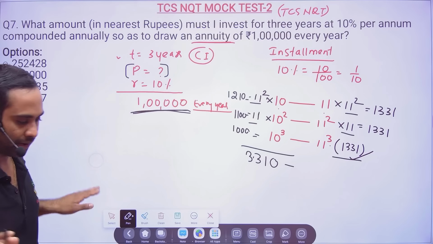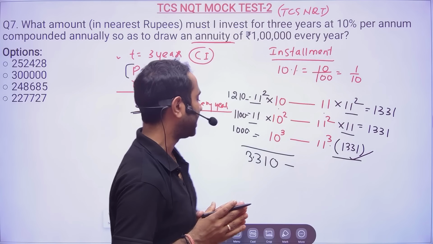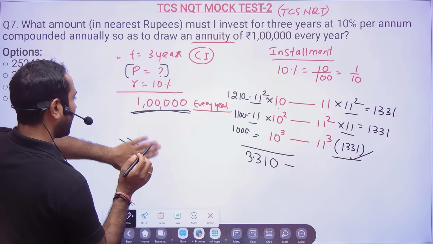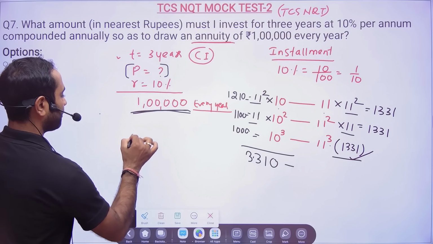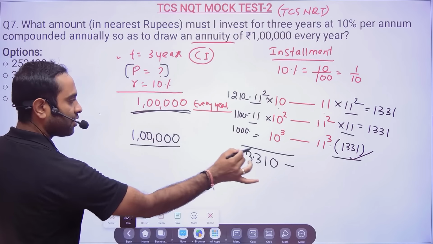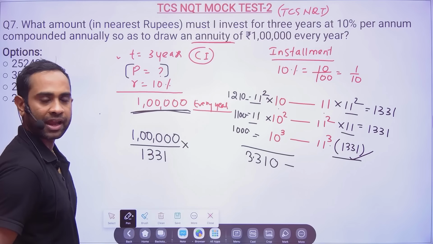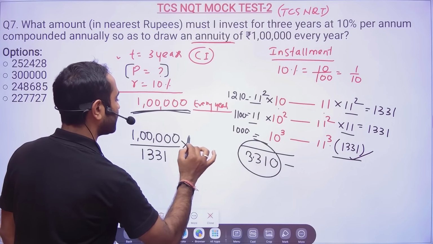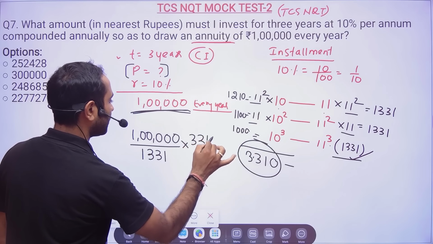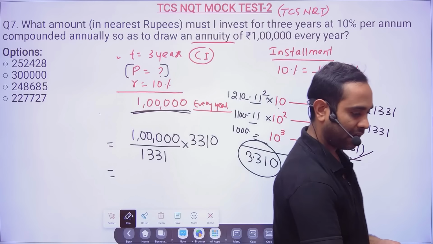You have to understand, we have to compare with the data which they have given. They are telling, my annuity or installment is this much, but yours is 1331. Now you have to find out how much you invested. So 3310. Now if you divide this, you should be able to get the answer.